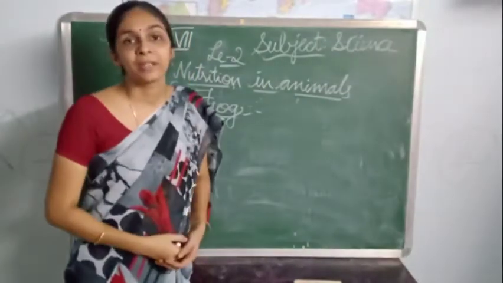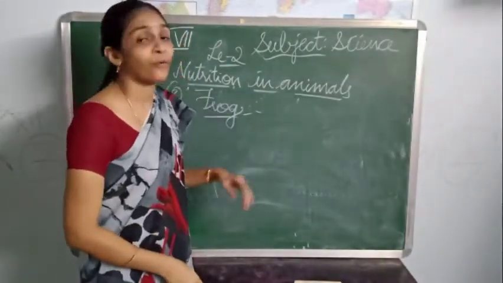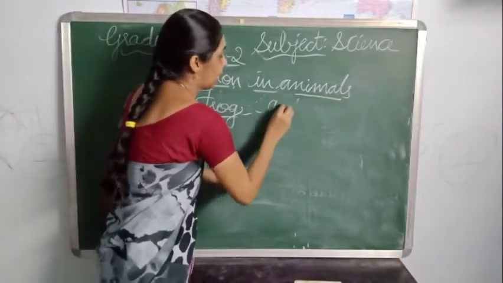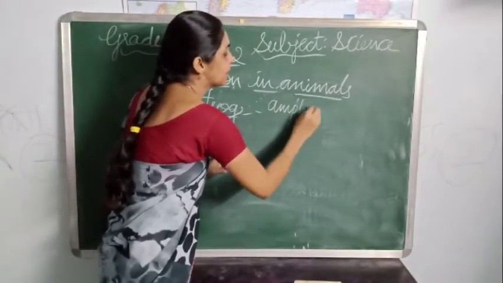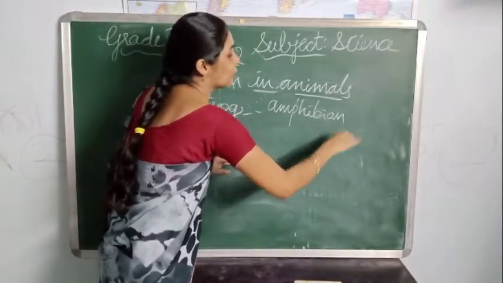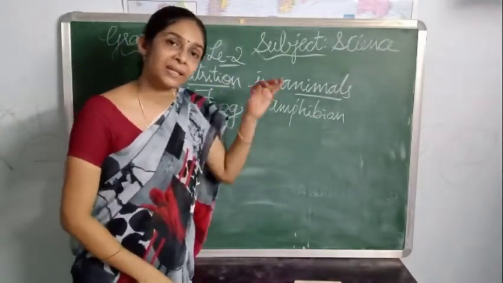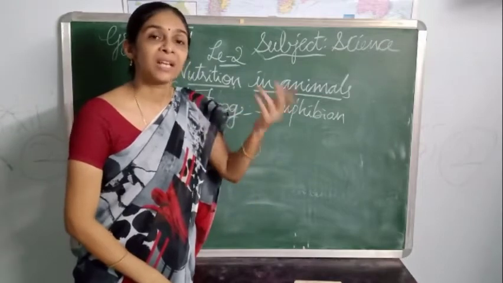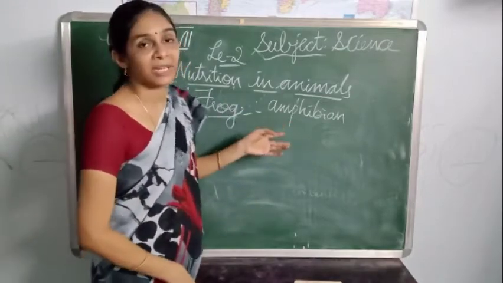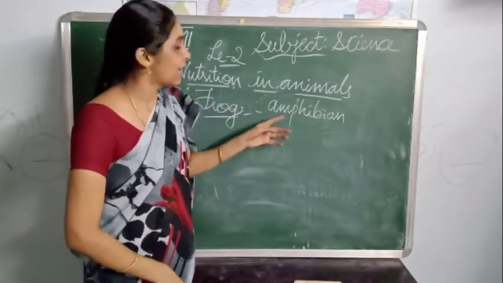Next comes the frog. We know that frog is an amphibian. What is the meaning of amphibian? It means it lives in water as well as on land. So the frog can live in the water as well as on the land. That's why we consider the frog an amphibian.